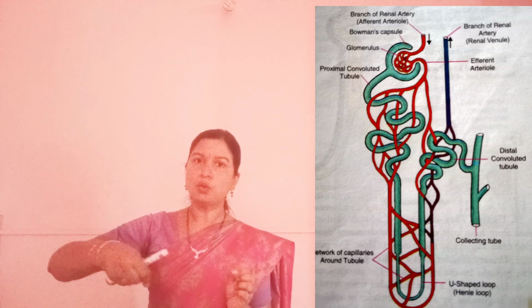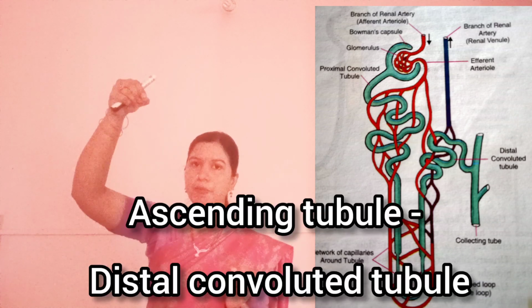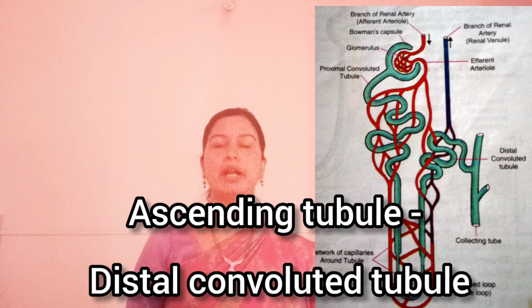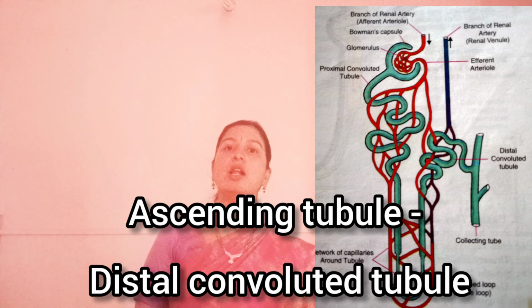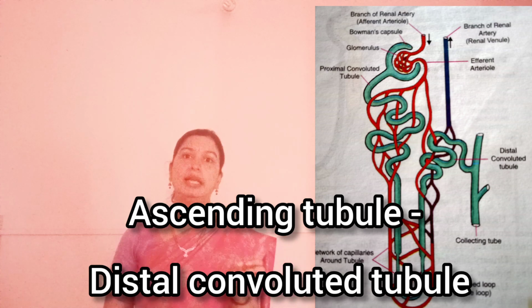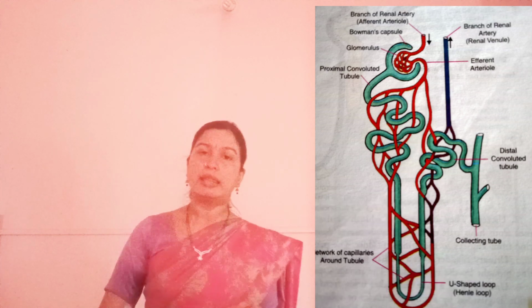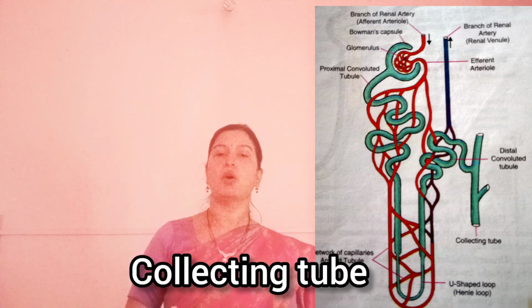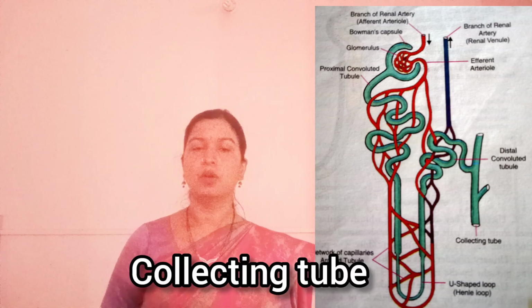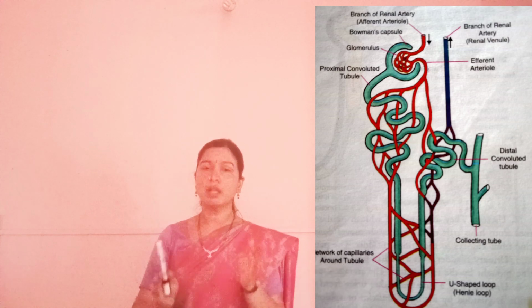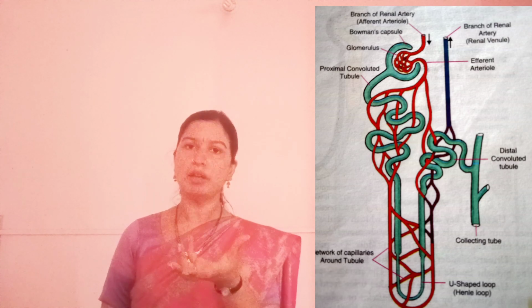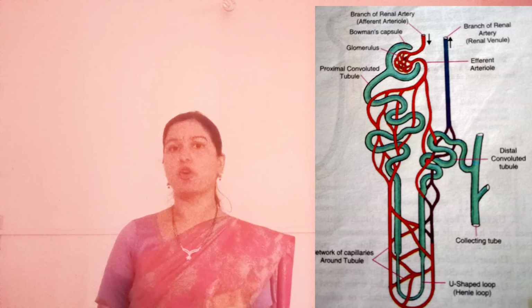And after this loop, it slowly starts coming upwards, which is the ascending tubule. It is also given a separate name, which is distal convoluted tubule, DCT. And then this tubule later leads into a duct or a collecting tube. Okay, so remember, there is a Bowman's capsule, a cup-shaped structure. We are talking about each nephron unit.